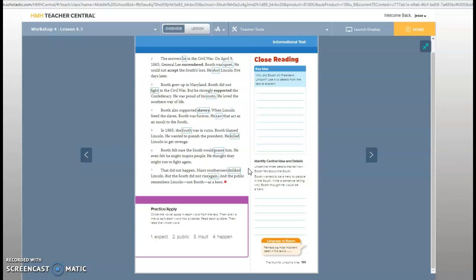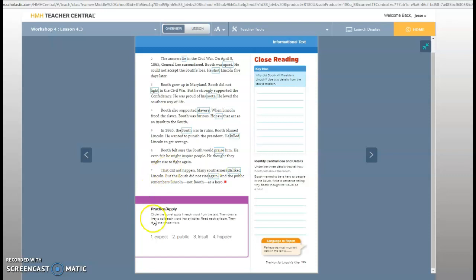All right, so why did Booth kill President Lincoln? I want you to use two details from the text. Then you're going to underline three details that tell how Booth felt about the South. And then you're going to write a sentence telling why Booth thought he would be a hero.